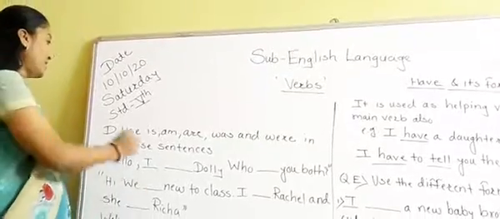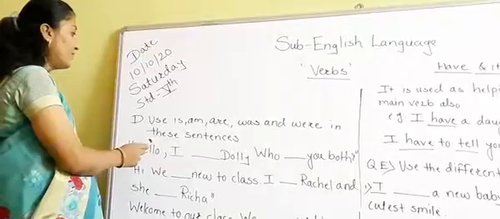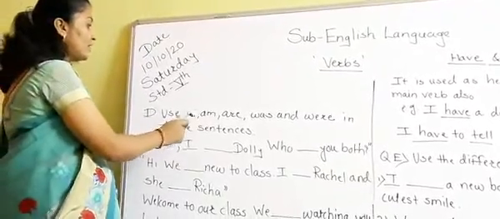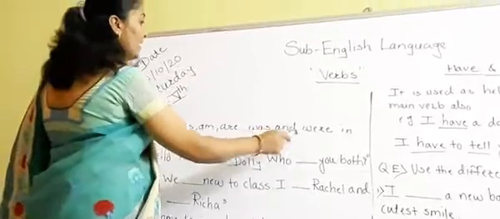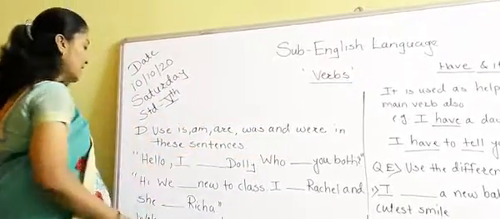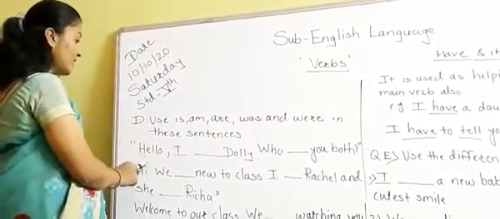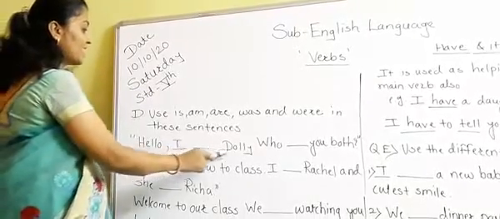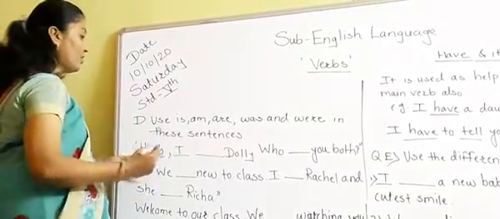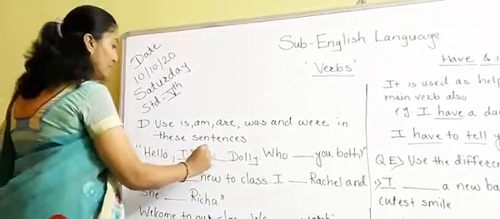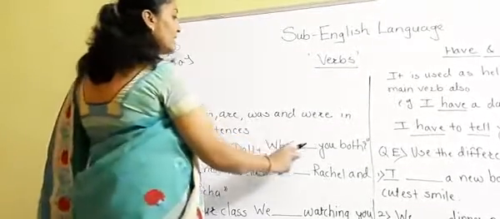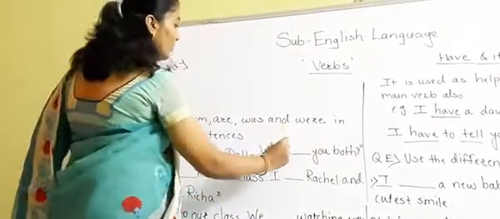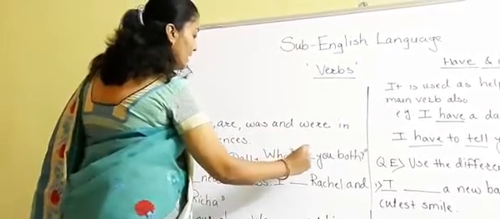Now let's see the exercise. Let's see question number D that we are going to solve now. Okay, use is, am, are, was and were in these sentences. Now see the first sentence, "Hello, I dash Dolly." So what will we write here? I am Dolly. Underline that word. "Who dash you both?" So we will write here "are."